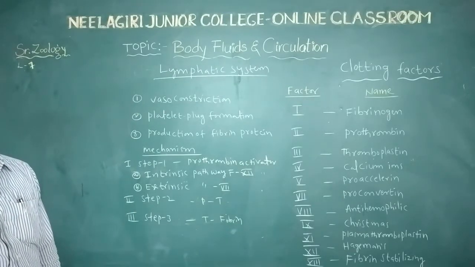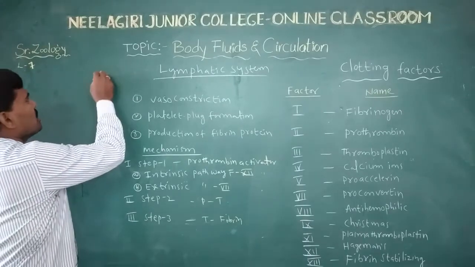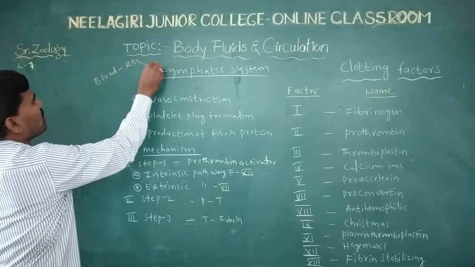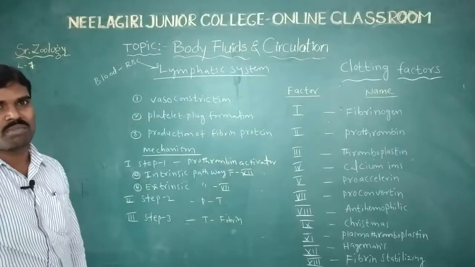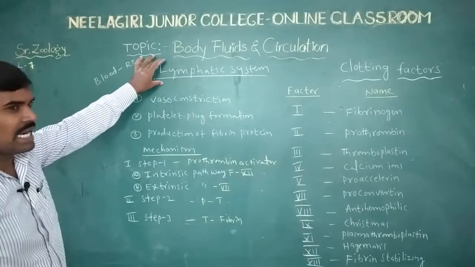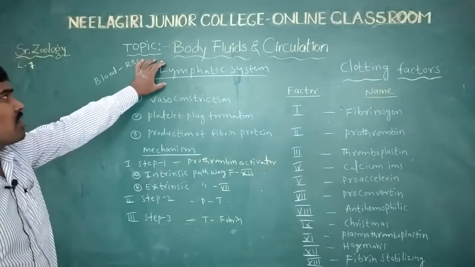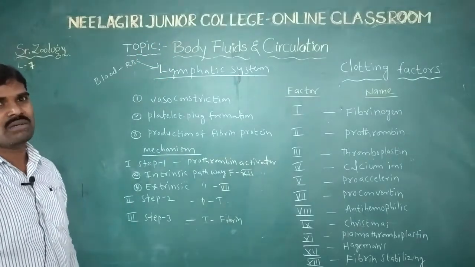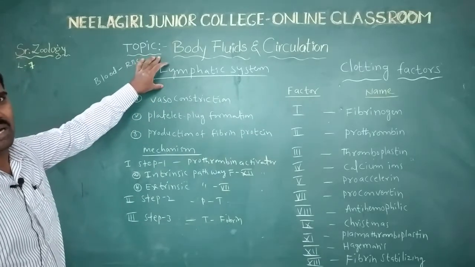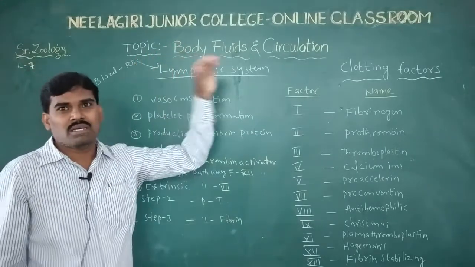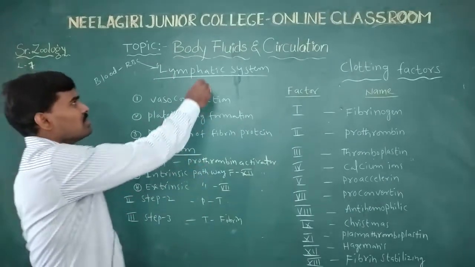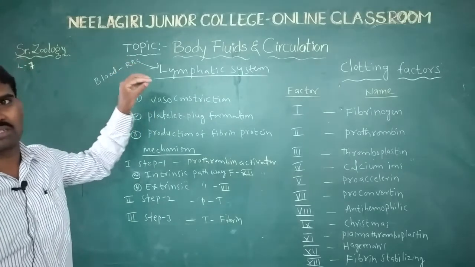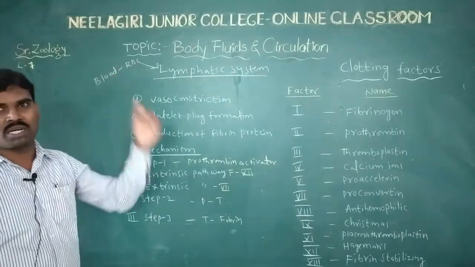We already discussed in the previous class that lymph is blood minus RBC. Blood minus RBC is equal to lymph. I will not explain the composition of blood, because we already discussed it in the first year in zoology: plasma and blood cells, and how many types of blood cells.